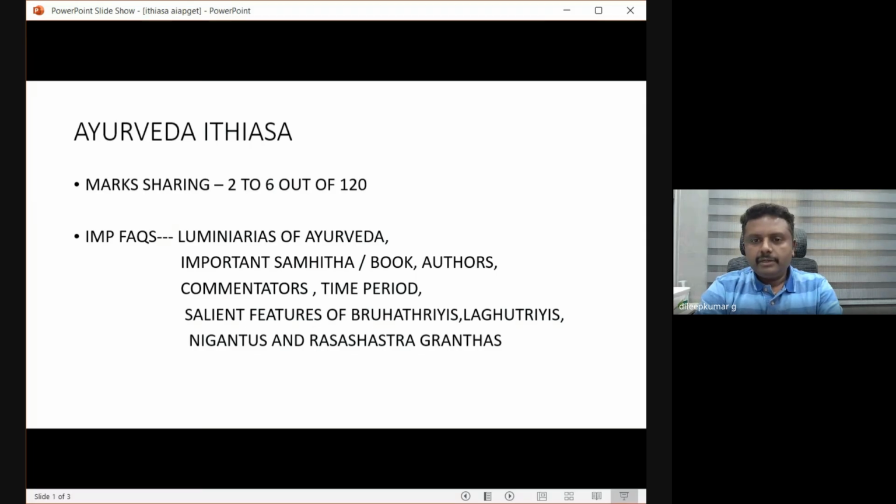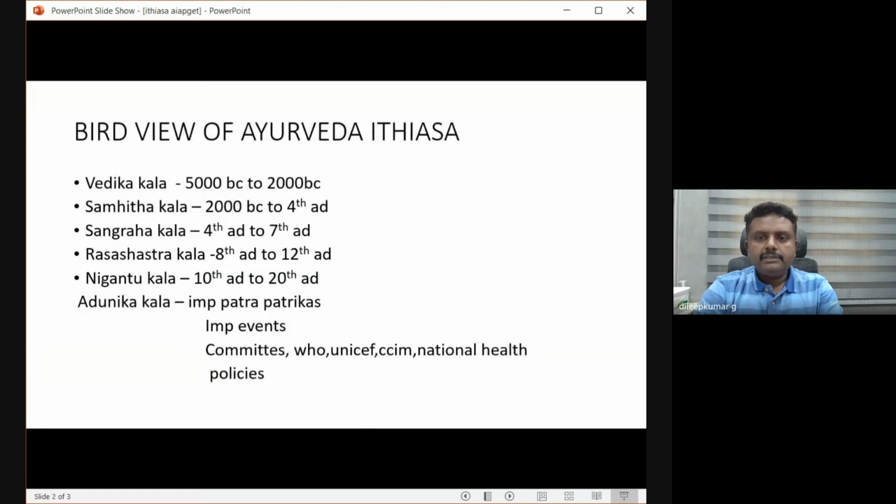Before going to these things, we should know the divisions of Ayurveda, how the whole Itihasa of Ayurveda was studied. This classification is based only on the time period. It is based on some references from Acharya Priyavrata Sharma, and scientific evidence from P.V. Sharma's Ayurveda Vaigyanik Itihas. This is the bird's-eye view of Ayurveda Itihasa.